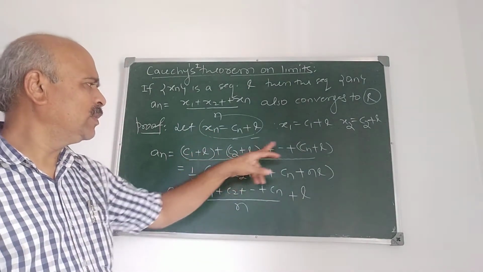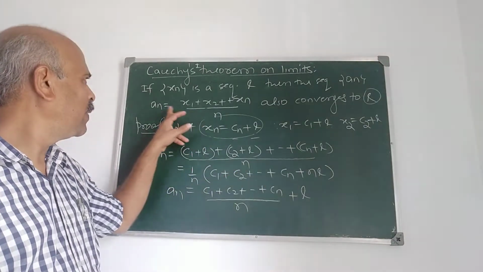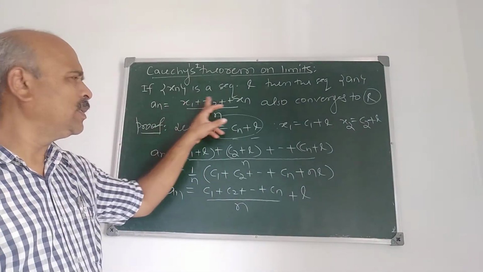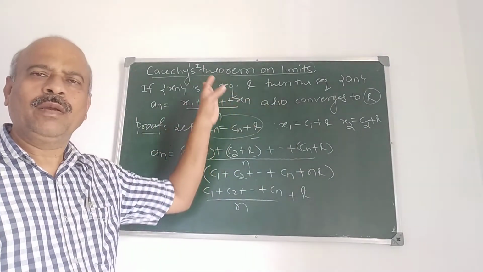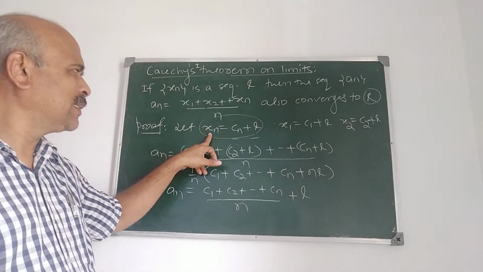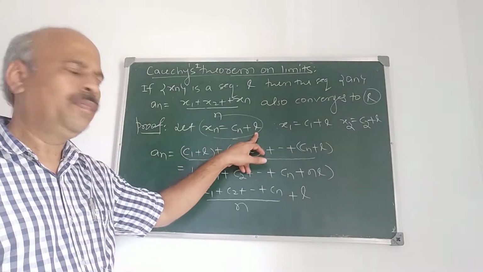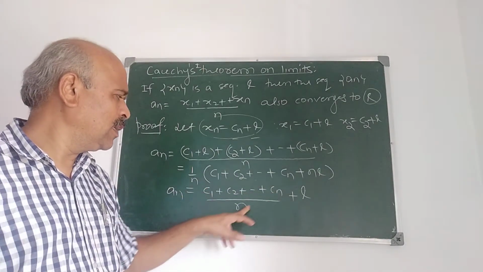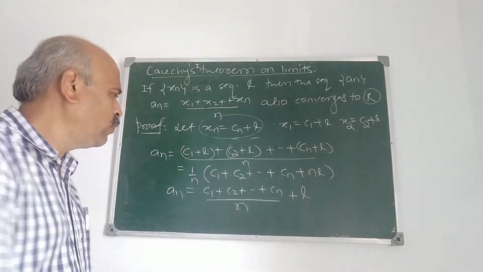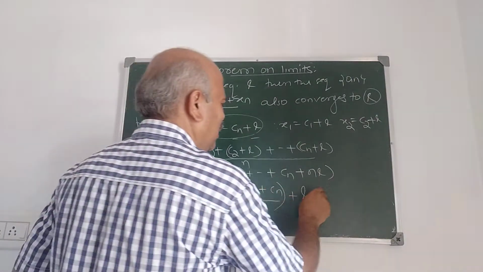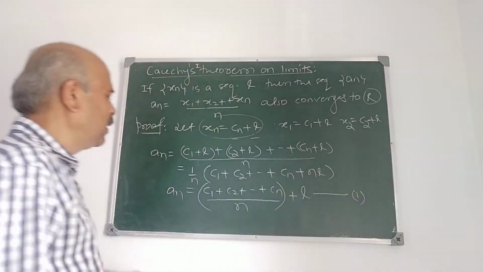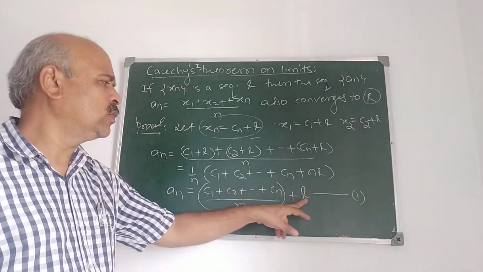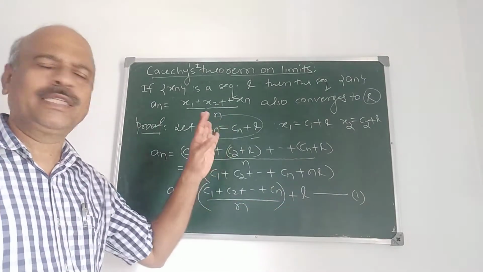An is (x1 plus x2 plus ... plus xn) upon n, but we have started with taking xn as Cn plus L. So An is (C1 plus C2 plus ... plus Cn) upon n plus L. But if we prove that this is 0 as n tends to infinity, then limit An is also L. So what is our next thing?